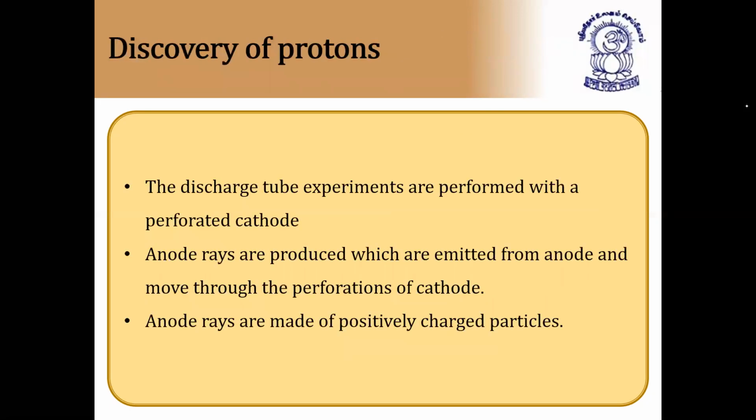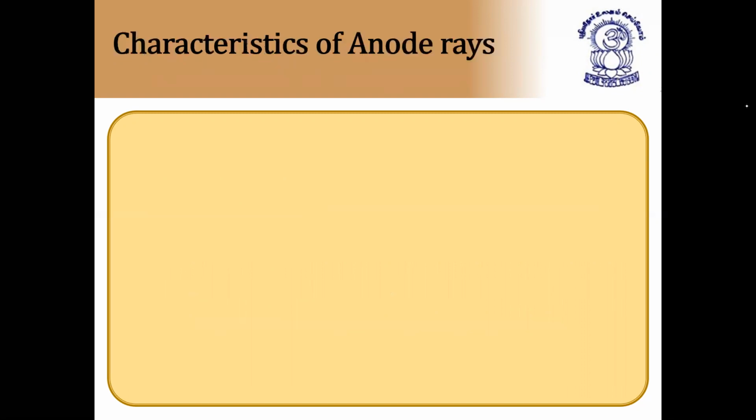Next, discovery of protons. In the discovery of protons, we used the anode rays experiment. The same discharge tube experiments are performed with a perforated cathode. Anode rays are produced which are emitted from the anode and move towards the cathode. So you'll notice a beam of particles moving from anode to cathode, and definitely they are made up of positively charged particles, because the cathode is connected to the negative terminal of the battery. Since the particles are moving from anode to cathode, we can see they are positively charged particles, which led to the discovery of protons.